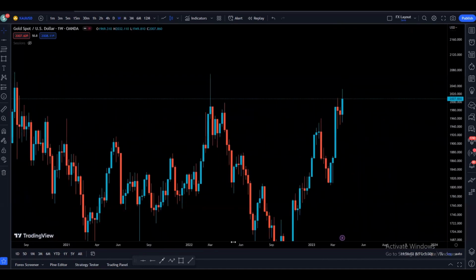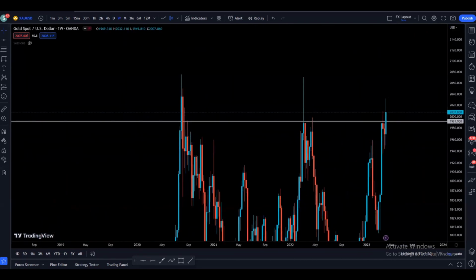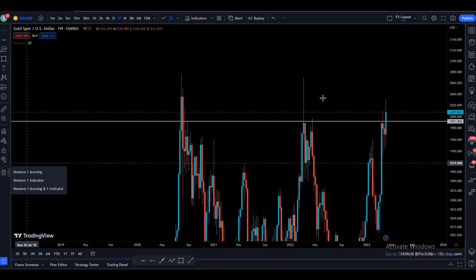On the weekly time frame, as we can see, we had a resistance right here, and we had the last weekly candle close above the resistance. So for the current weekly candle, I see a pretty high probability to open up, come down, maybe retest the recent broken zone and come up to not only fill the wick, but maybe to retest these previous highs created by the price, and most probably create a new higher high. This is something I'm anticipating on the weekly time frame.